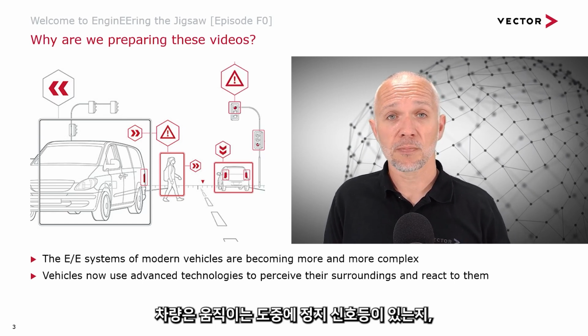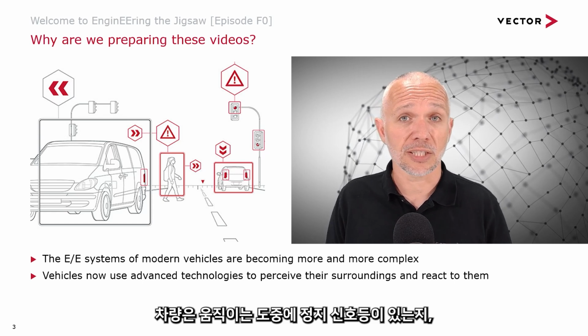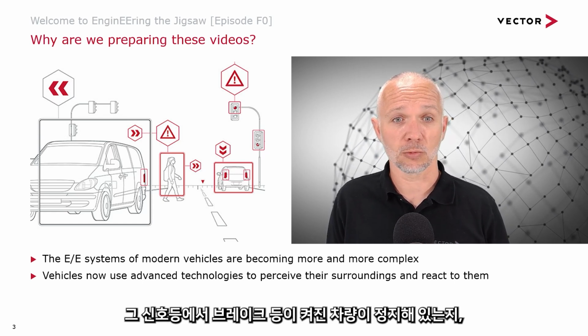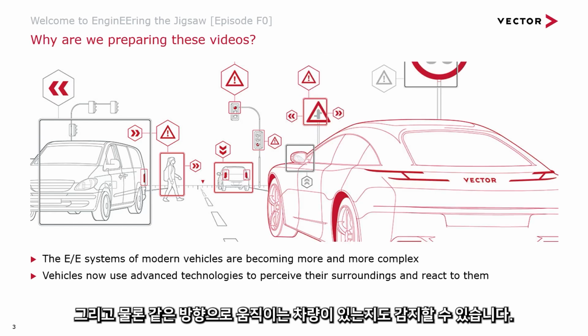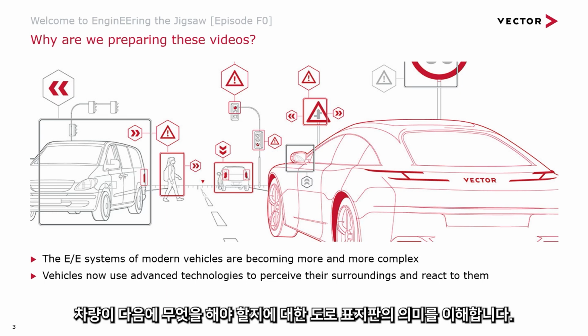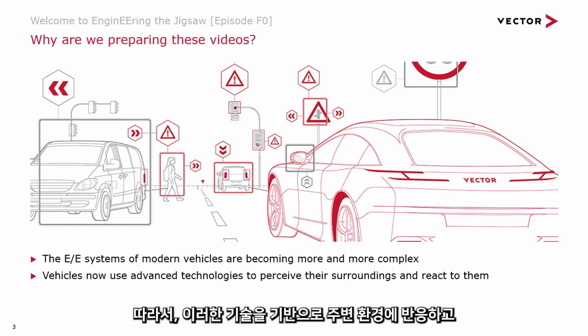It will be able to detect that there are traffic signals set to stop, and if there are cars stopped at those traffic signals with their brake lights on. And of course, it will also be able to see if there's traffic traveling in the same direction and be able to see road signs, understand what those road signs mean in terms of what maybe the vehicle will need to do next, so to react to the surroundings.